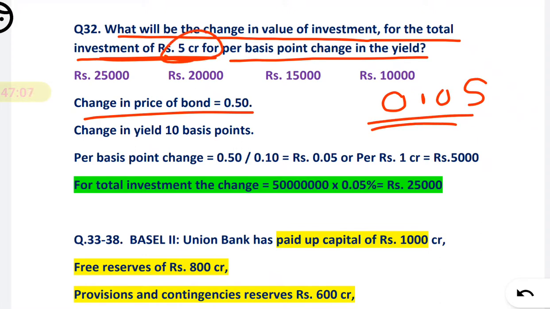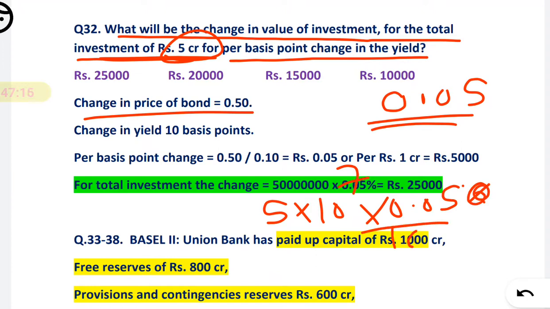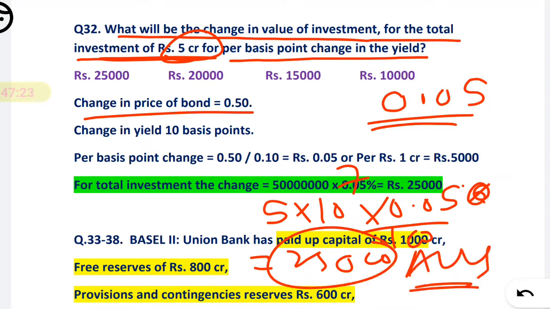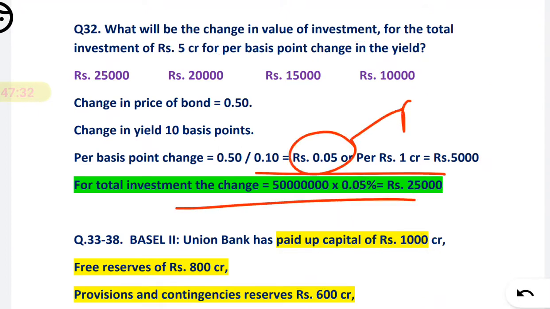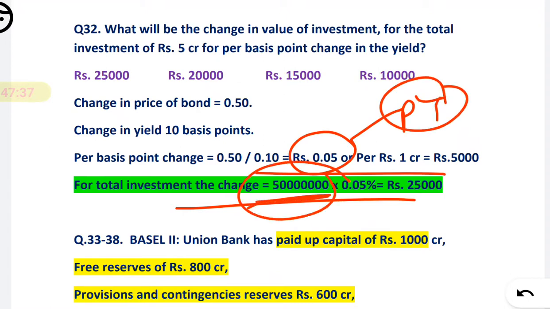So 5 CR, that means 5 with 10 raised to power 7, multiplied by 0.05 percentage. To remove the percentage, divide by 100, you will get 25,000 as your answer. Very easy, it is just a multiplication. Simple, right? Solution is also given. Up to this we have already discussed in the previous question, so here we just multiply by the amount they have given, 5 CR, and you will get the answer.